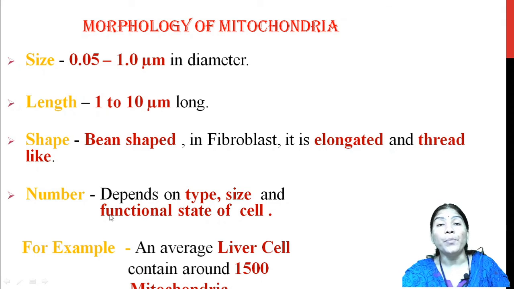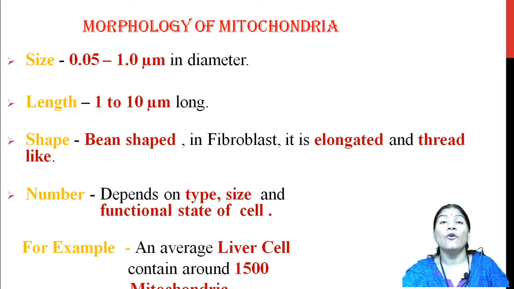The number of mitochondria depends on the type, size and the functional stage of the cell. For example, an average liver cell contains approximately 1500 mitochondria in one cell. Means the number of mitochondria varies from cell to cell.